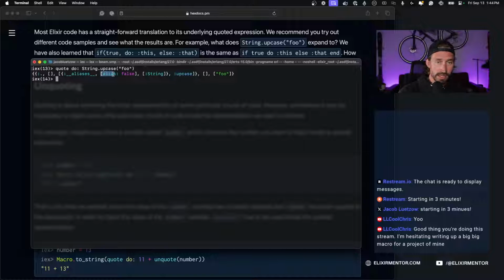This list is taking three arguments: the alias is false, a string in a list, and then the upcase atom. And then we are passing an empty list and then a list of our strings that we're upcasing.